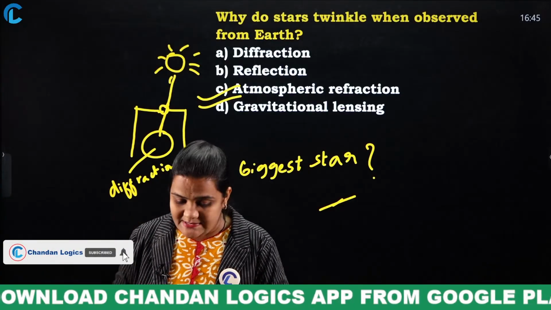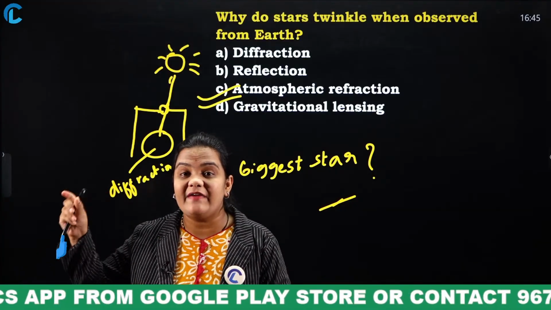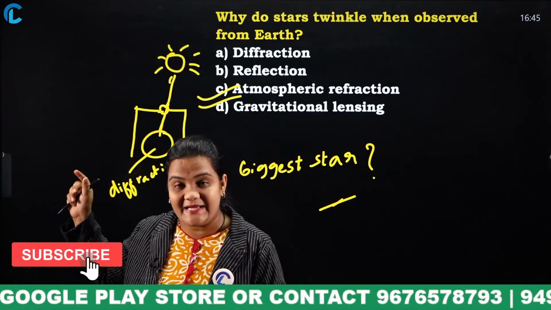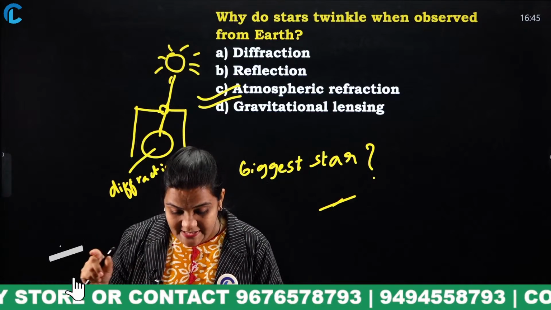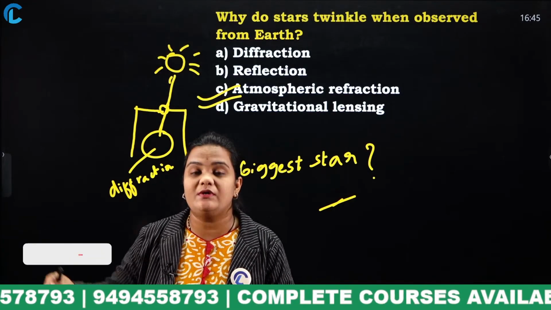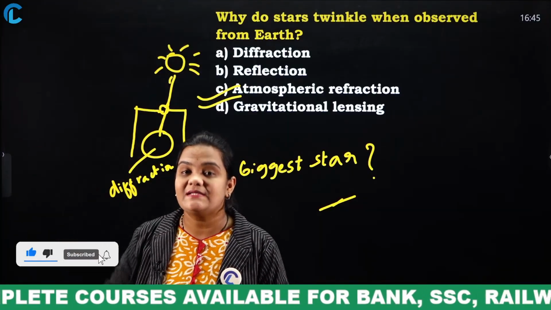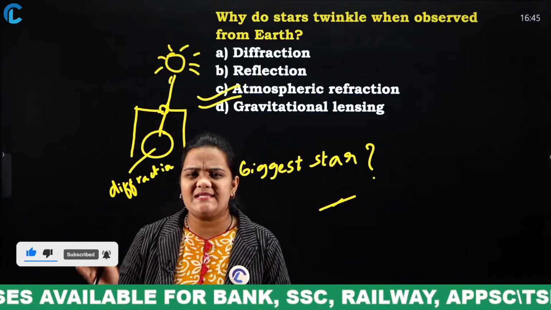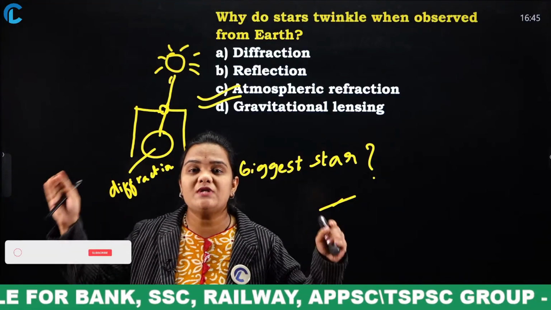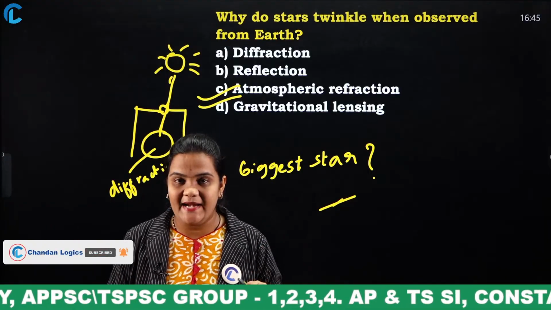No, not the sun. There exists a star which is 1700 times bigger than the sun. What is the name of that? Yes, very good, Nisha. UY Scuti. UY Scuti is the star which is 1700 times bigger than the sun. Actually, what is a star? It is a huge massive body made up of gases and dust.